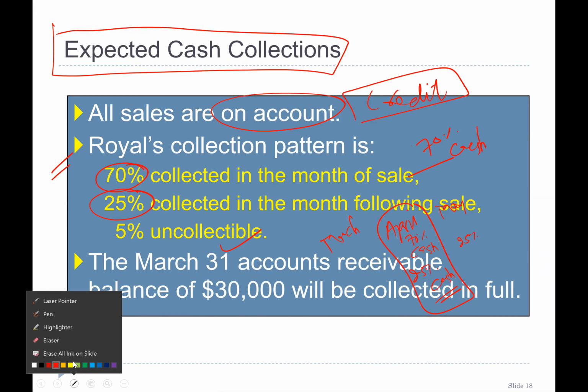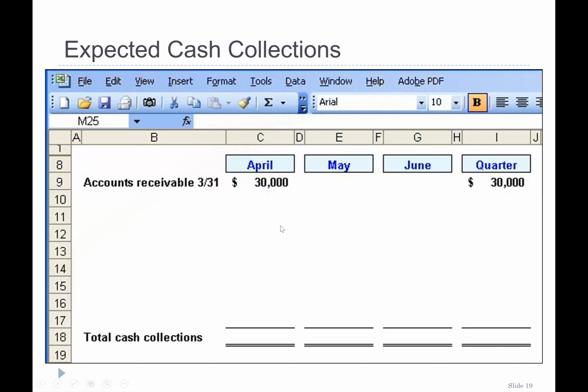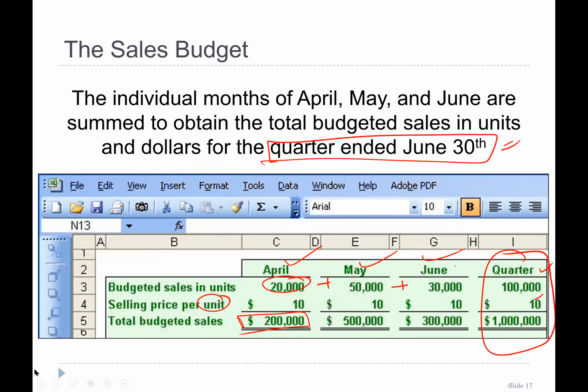Let me erase this mess here. So you see here, the March 31st accounts receivable balance of 30,000 will be collected in full. It means in April, that 25% of March will be collected in April, which is 30,000. All you need to do is make the budget. The sales budget, we know that the April sales are 20,000 multiplied by 10, 200,000.